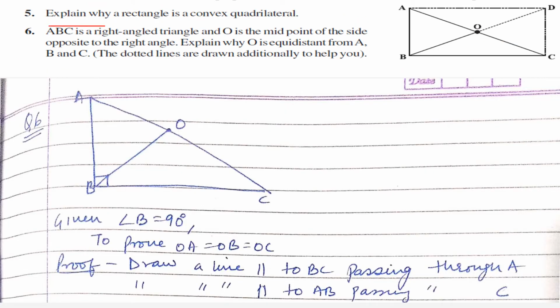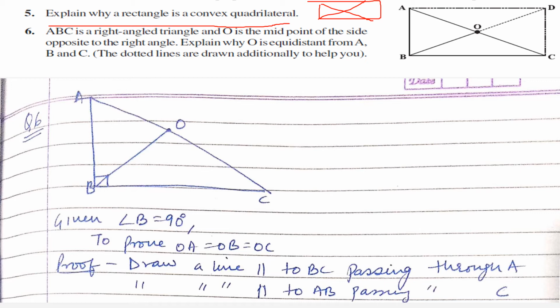Question 5. Explain why a rectangle is a convex quadrilateral. If you remember, convex quadrilateral means where all diagonals are inside the figure. No diagonal is going outside. So you can draw a rectangle and show that every diagonal is coming inside. Therefore, rectangle is a convex quadrilateral.